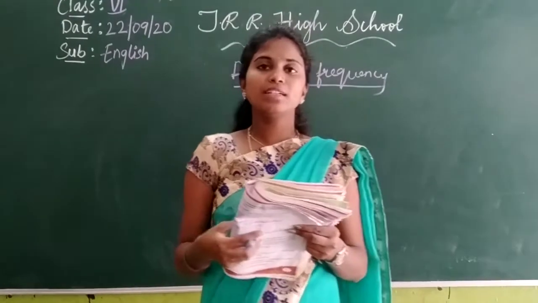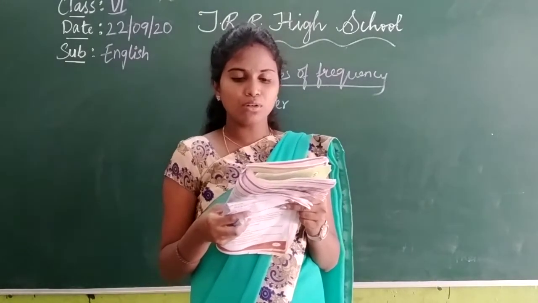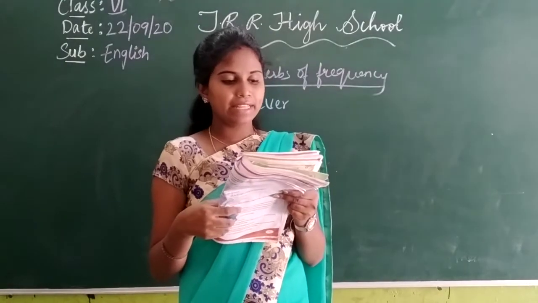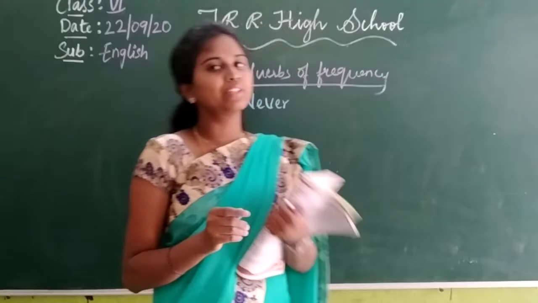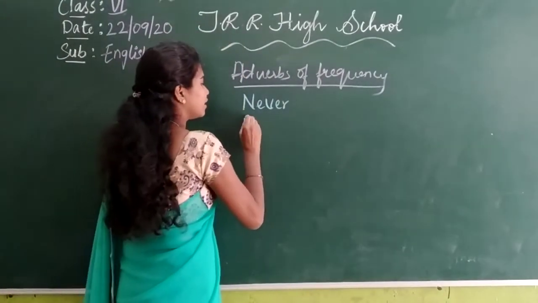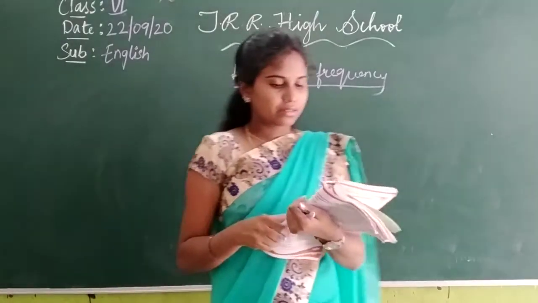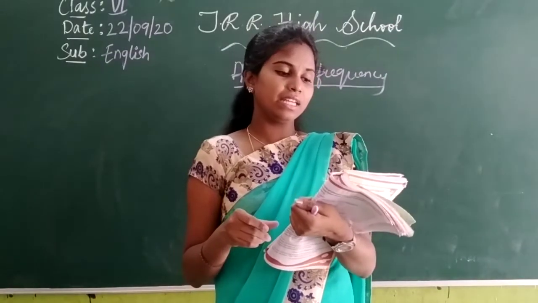See the words. He never finds time to read books. Underline the word never. He often takes food outside. Often is also an adverb of frequency. Underline the word often. He reaches home early in the evening.